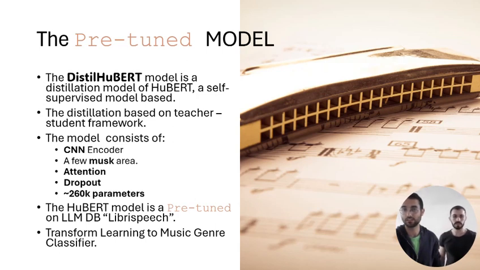Even though it is a distillation model, it still has something like 260 thousand parameters. The HuBERT model is pre-trained on a large speech database named LibriSpeech. It's not a music database, and we transfer its knowledge to use for music genre classification.